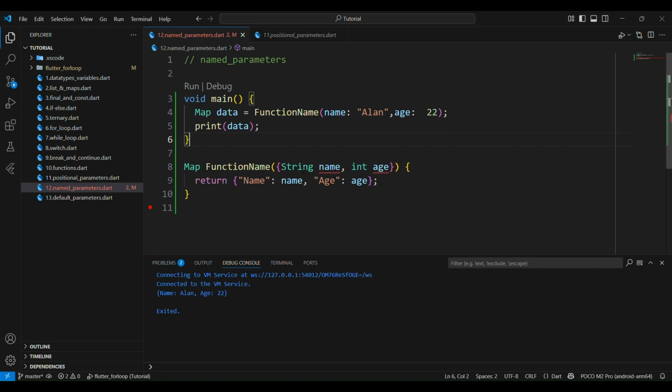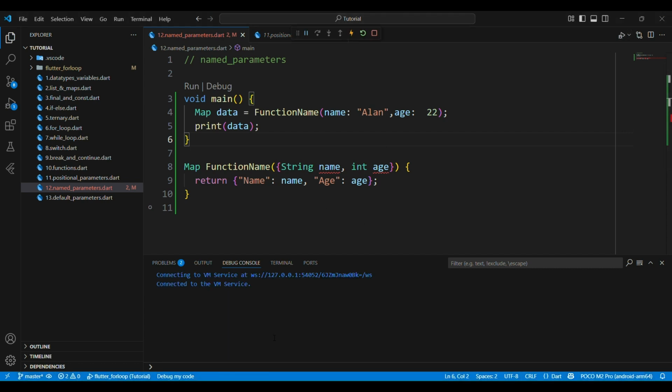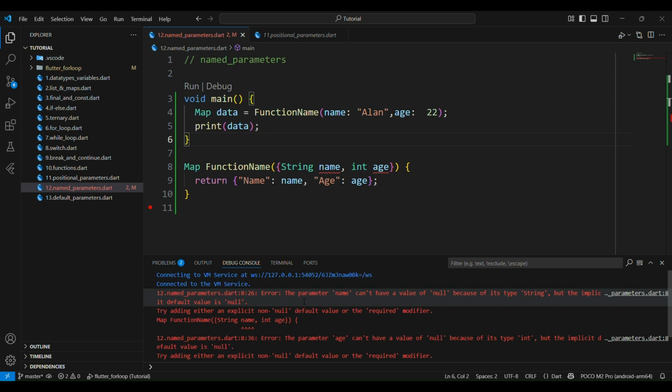Then I'll run my code and see what errors are shown. The error is that the parameter name cannot have a null value because it is a String, but implicitly its default value is null. So we have to set our data type as nullable, and the error will be fixed. That's the simplest meaning of this error.